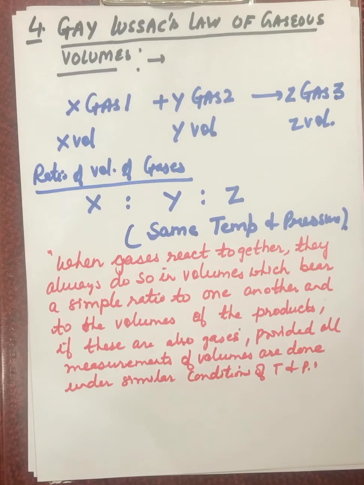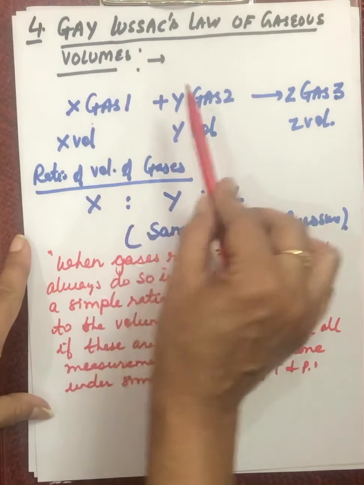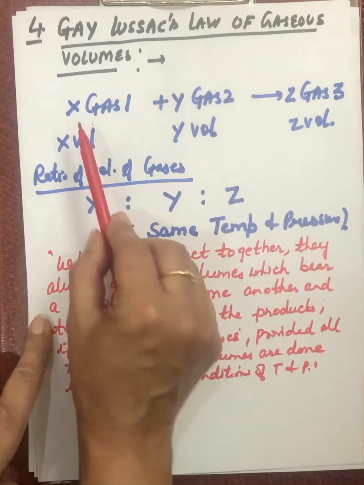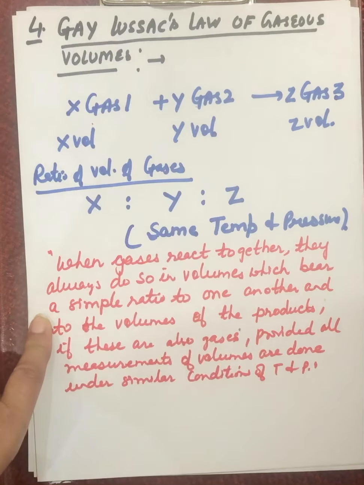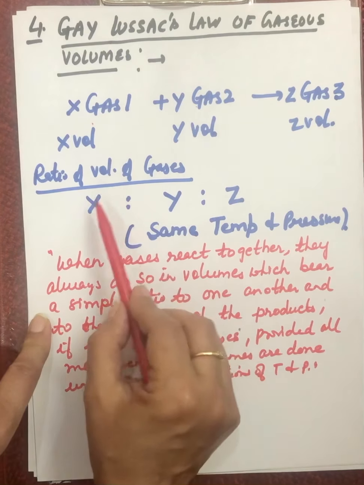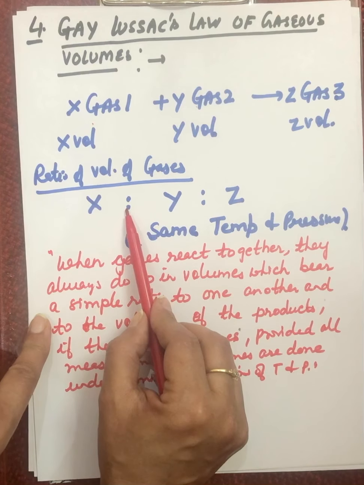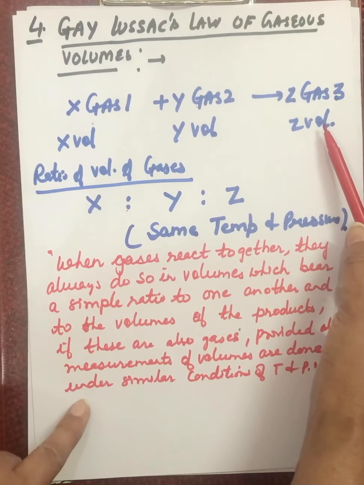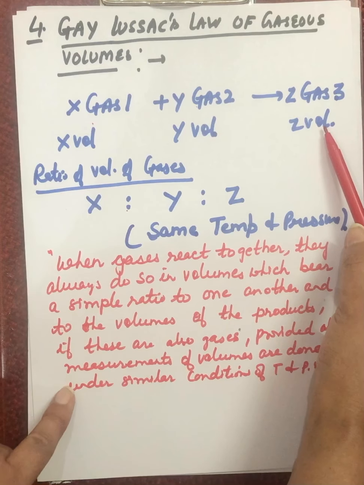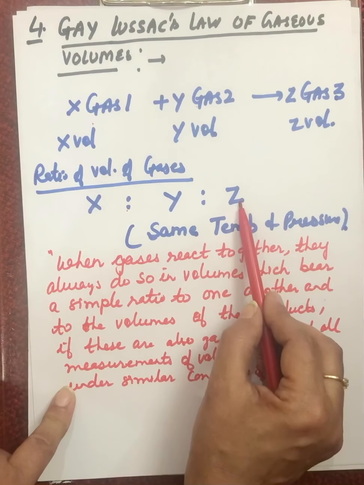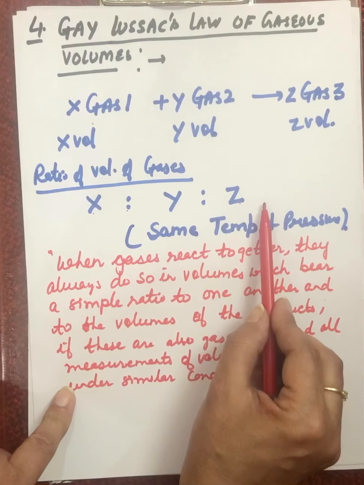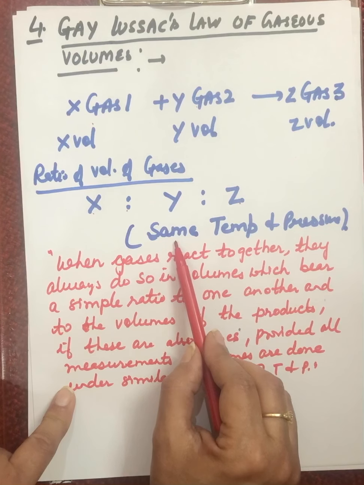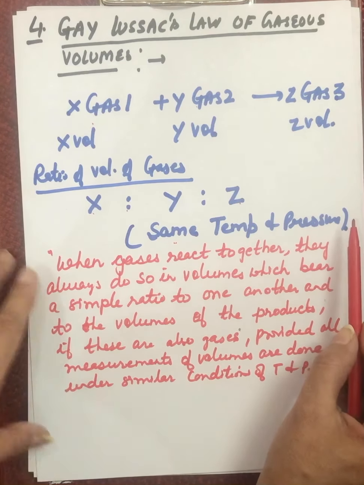So whenever gases are reacting, they always react together in their volumes, and the ratio of their volumes is a simple ratio. And if the product formed is also a gas, then the ratio for this product also will be a simple ratio, provided all these measurements of volumes are done at the same temperature and pressure.